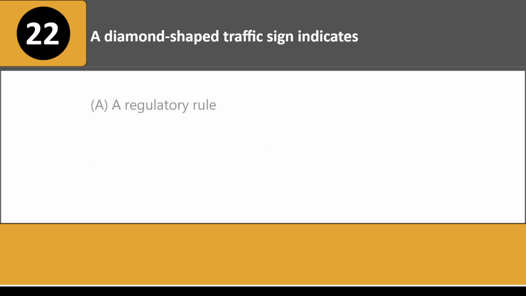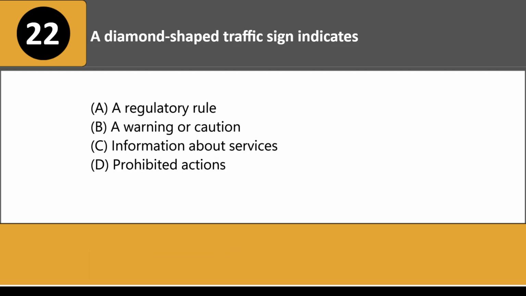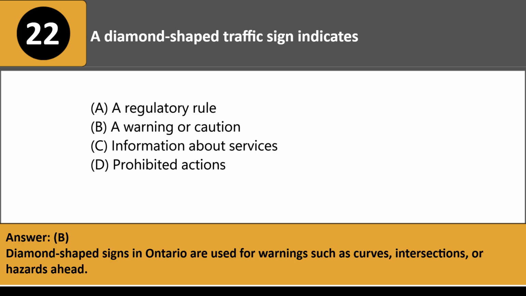A diamond-shaped traffic sign indicates: A. A regulatory rule. B. A warning or caution. C. Information about services. D. Prohibited actions. Answer: B. Diamond-shaped signs in Ontario are used for warnings such as curves, intersections, or hazards ahead.